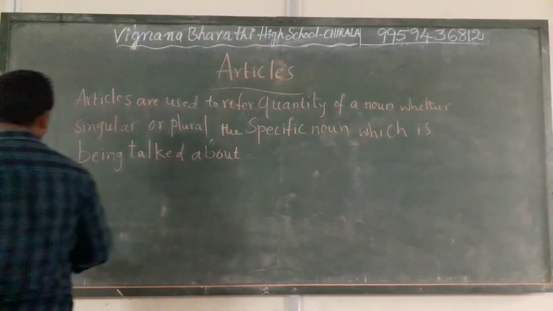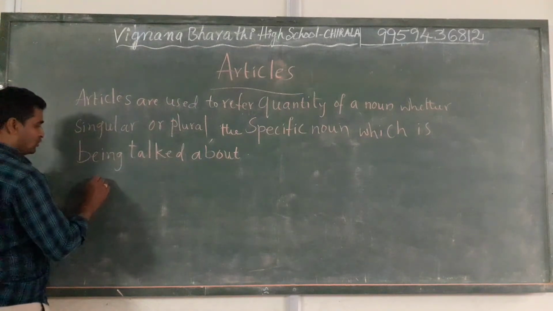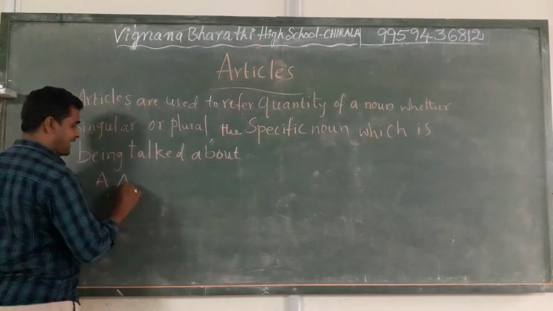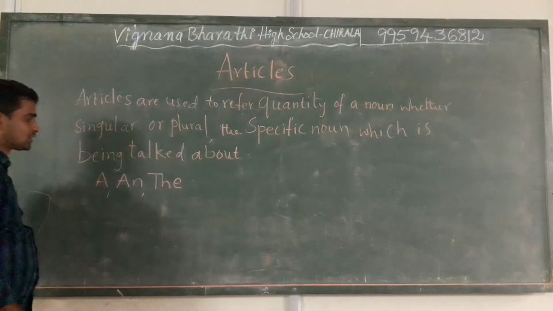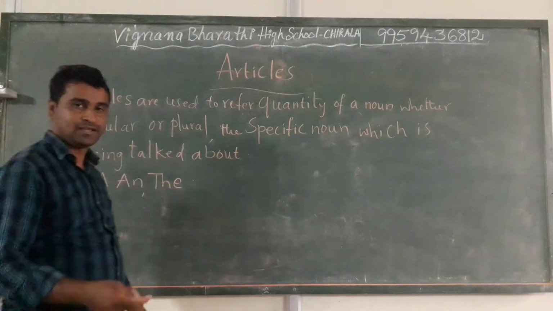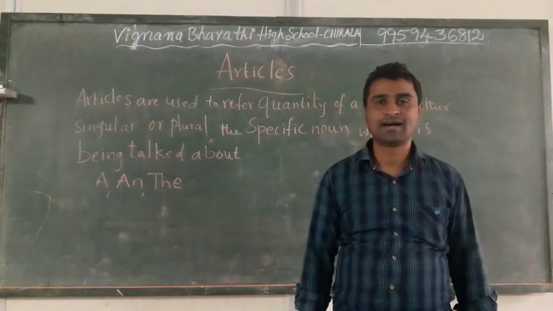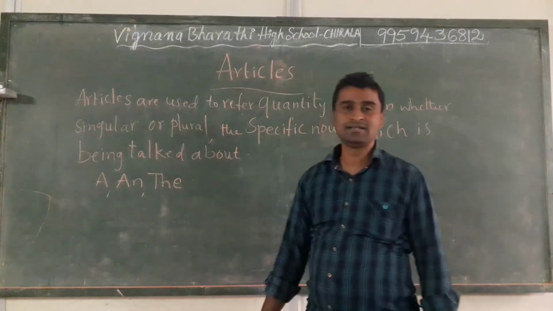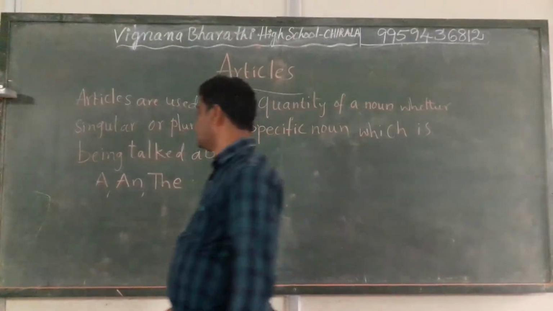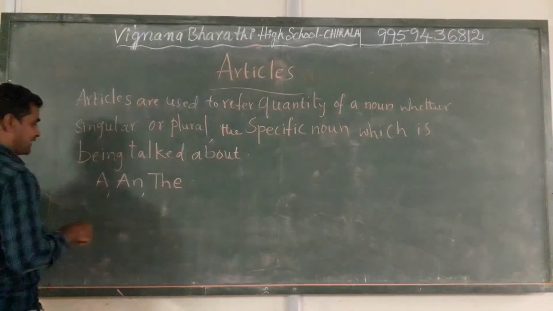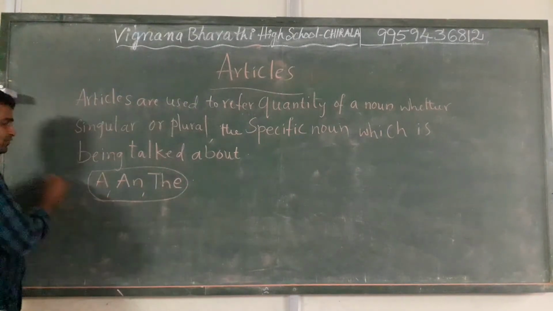Okay, in the English language we have three articles. They are a, an and the. A, an and the are the articles in the English language. So in the whole English language, we use articles to refer to any quantity of a noun.